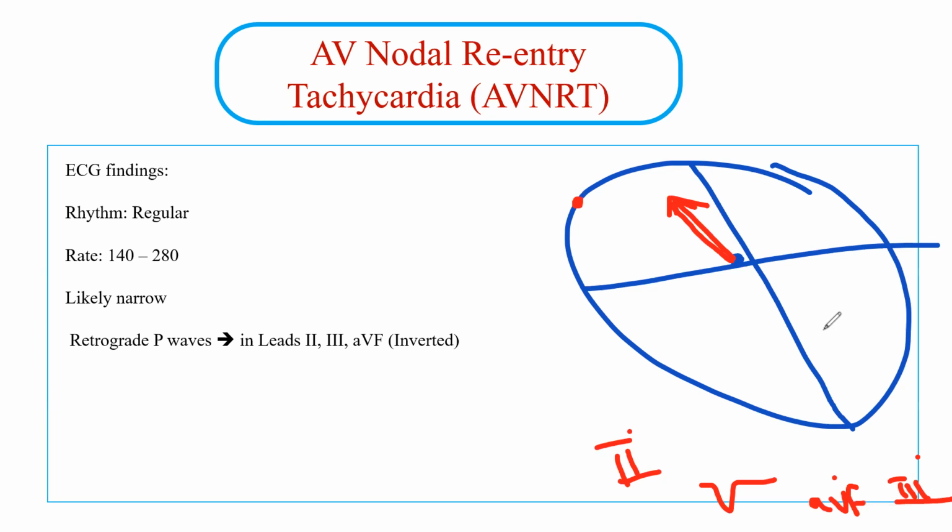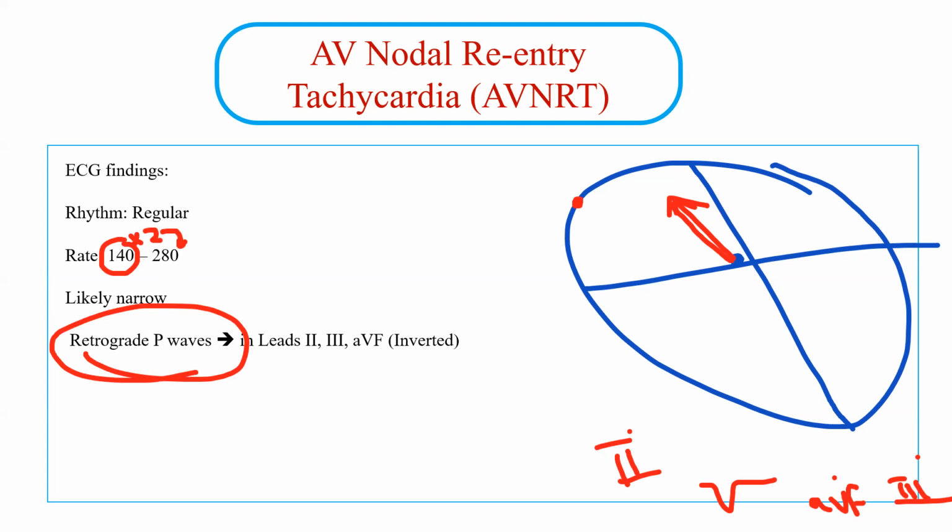If you have a regular heart rate between 140 and 280, and this number is really easy to remember, just multiply this number by 2 and you will have this number. And the P wave either inverted or absent. Inverted or absent. Again, inverted or absent. So you look at lead 2, 3, aVF, it will be inverted or absent altogether.